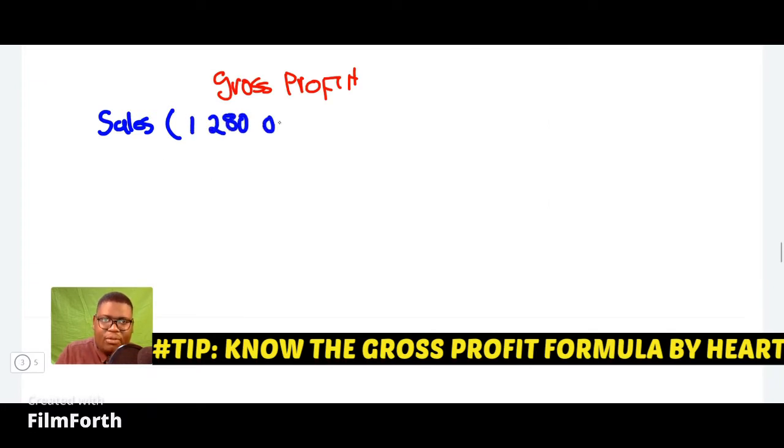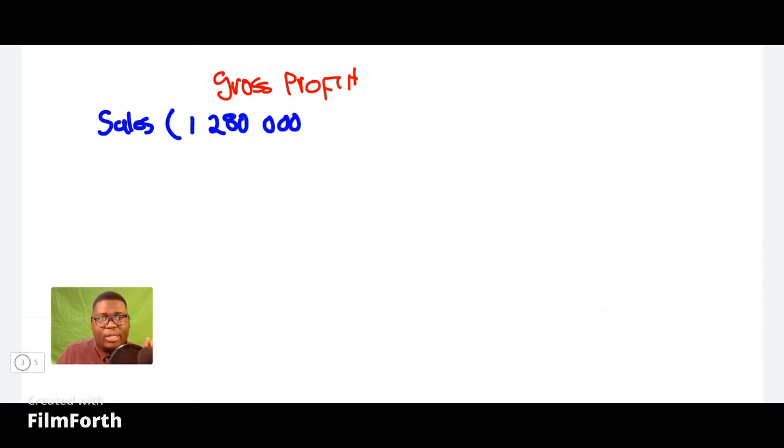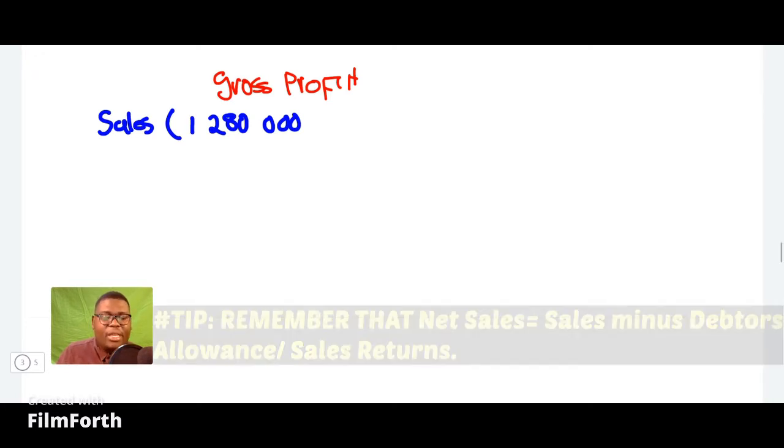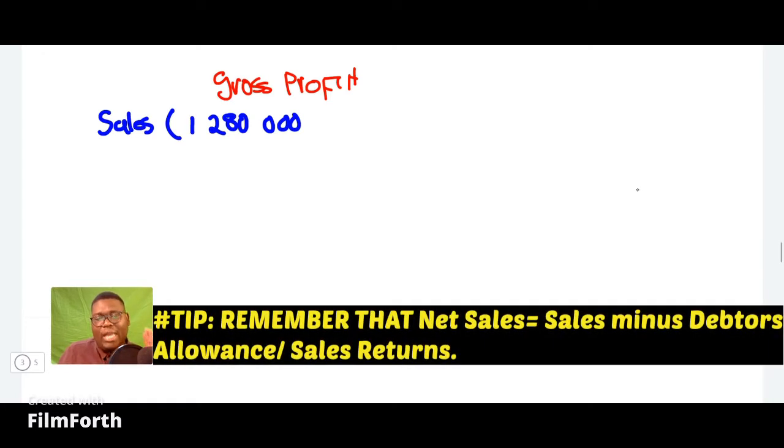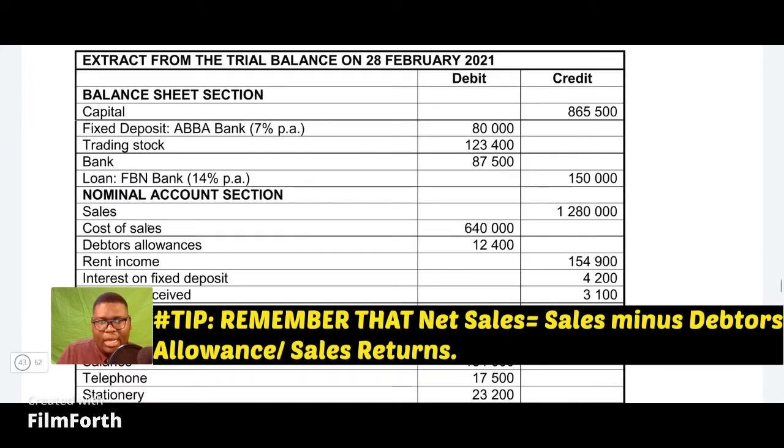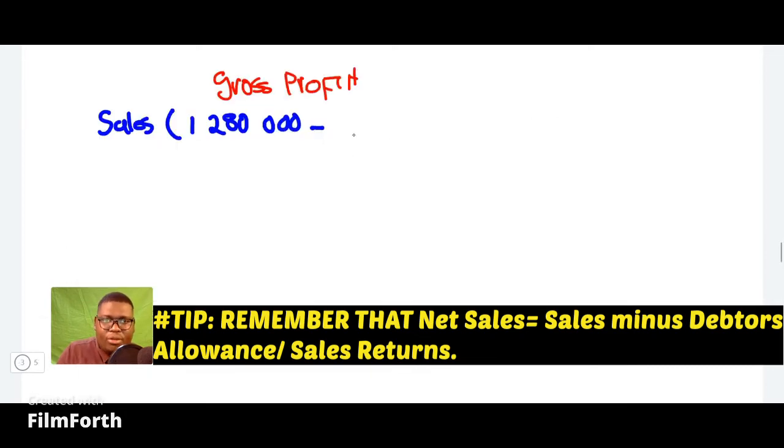So we're going to enter that as our 1,280,000 for sales, and then automatically you should know that debtors allowance should be subtracted from the sales, from the figures that you're given in the income statement. So we'll then subtract the debtors allowance that is available in the income statement, which is 12,400. And then you also write your cost of sales.